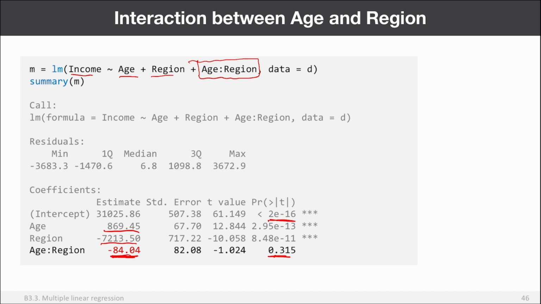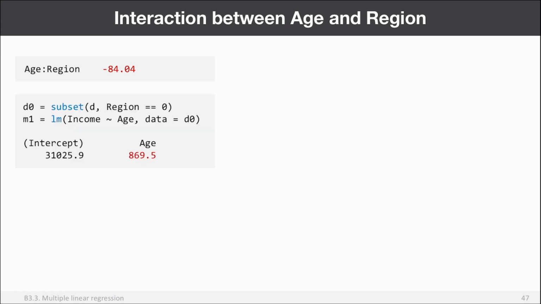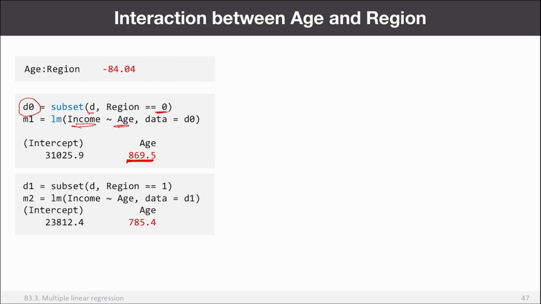So let me explain the meaning of this minus 84. How to explain it? Well, to explain it, let's make these two separate models. First, I make a model where income depends on age, but look, I use a subset of my data where region equals 0, right? So I use only the subset of my data when the region is Scandinavian region, right? So this is the effect of age in Scandinavia, right? This is the effect of age in Mediterranean region. So you can see in Scandinavia, you have a larger growth of salary with age.